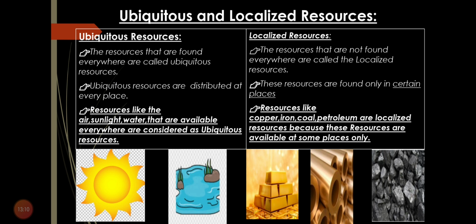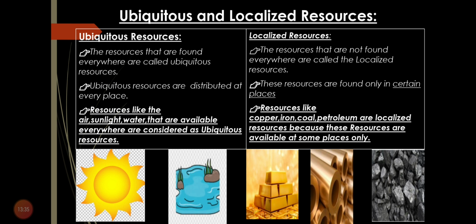The resources that are found everywhere are called ubiquitous resources. That means they are present everywhere. Ubiquitous resources are distributed at every place. Examples are air, sunlight, water, which are available everywhere. Next one is localized resources. That means the resources that are present at certain places.